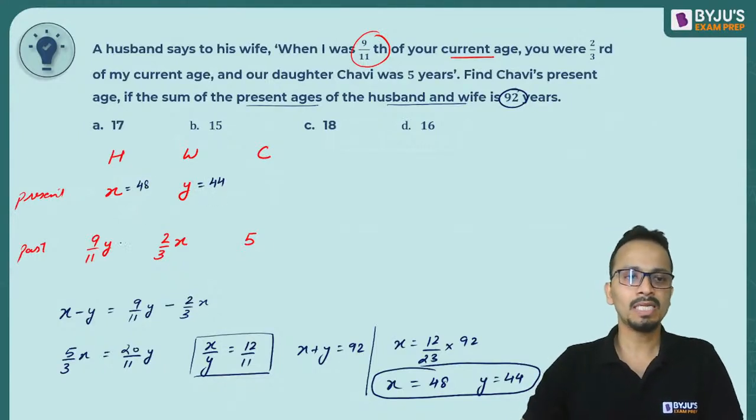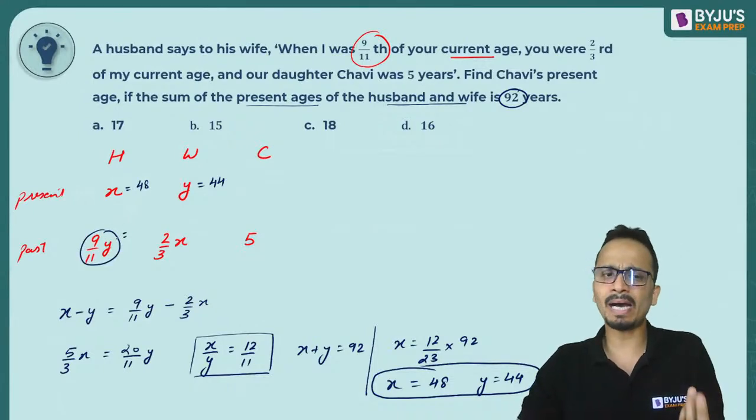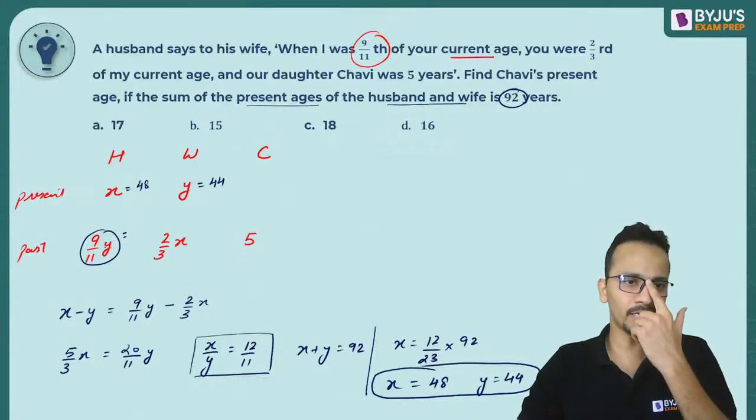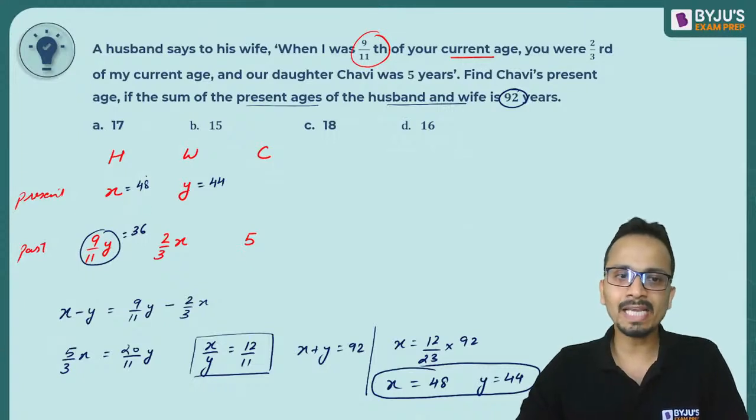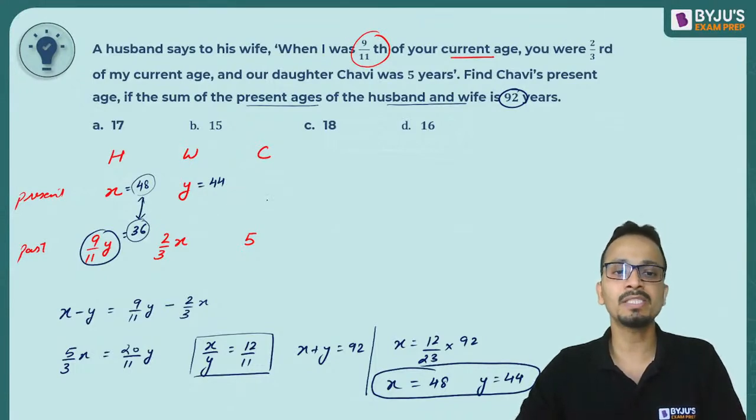All right. Now I'll calculate their past ages as well. सिर्फ एक की पास्ट एज फाइंड आउट कर लो, हस्बैंड की पास्ट एज फाइंड आउट कर लो. So husband's past age is 9 by 11 of Y. Y is 44, so this age will become 36. Okay, so present age is 48 and past age is 36. What is the difference between the number of years? 48 and 36, that means 12 years have elapsed from past and present.